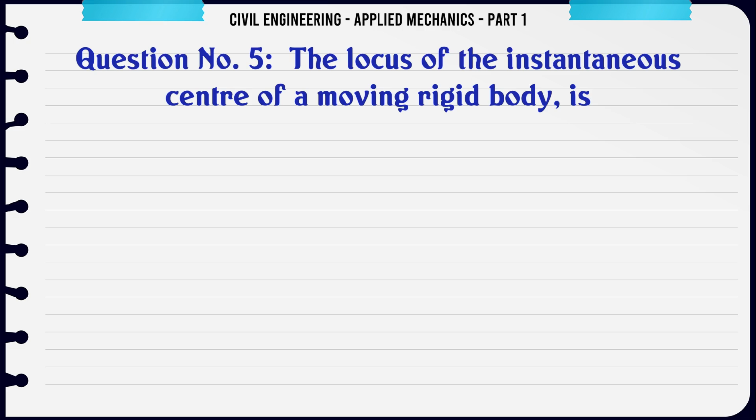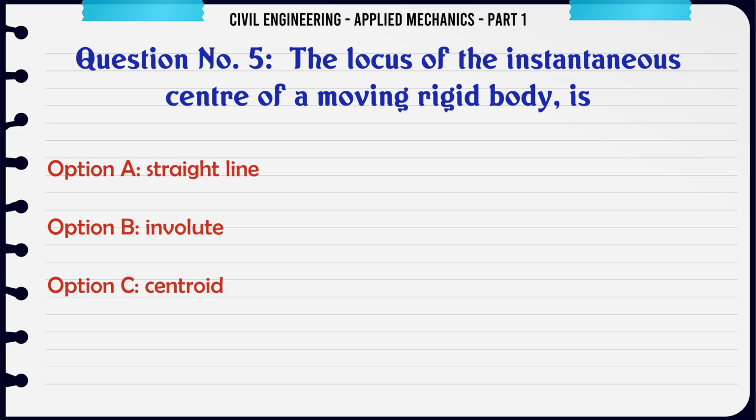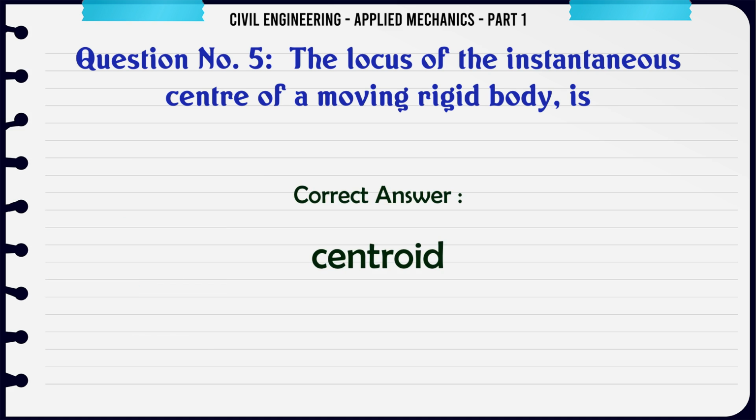The locus of the instantaneous center of a moving rigid body is: A. Straight line, B. Involute, C. Centroid, D. Spiral. The correct answer is centroid.